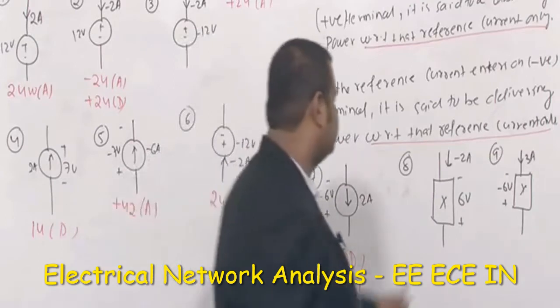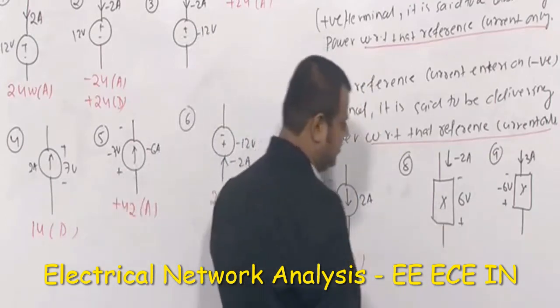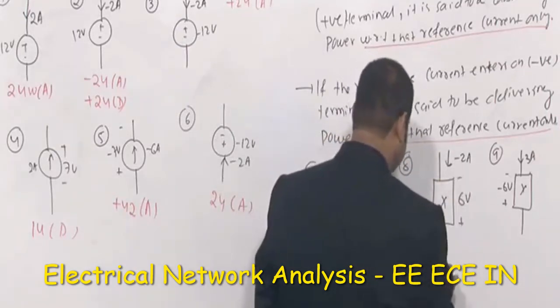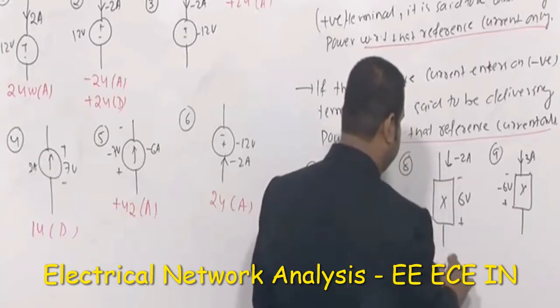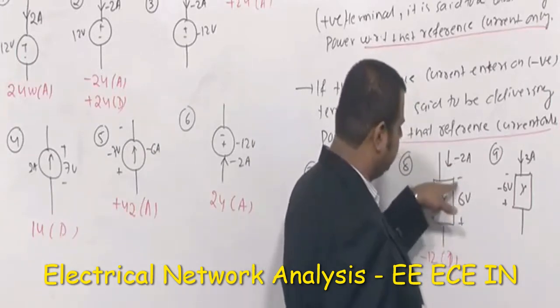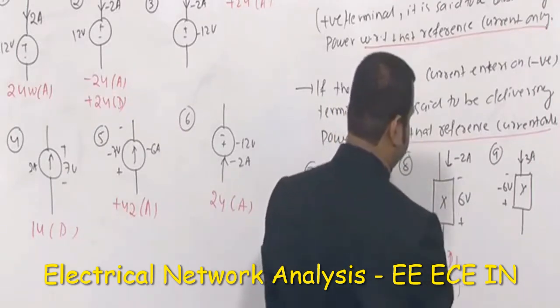So these are the similar thing, but here the element we don't know what is that X. But already I told you this is the product of voltage and current only. So 6 into minus 2 is minus 12 watt. Delivering, definitely delivering only, because we have taken this current as a reference. So this current is entering on the negative terminal. So this is plus 12 watt absorbing.